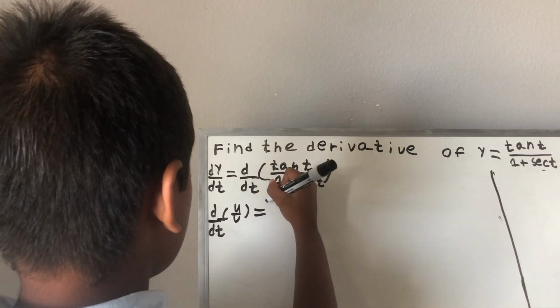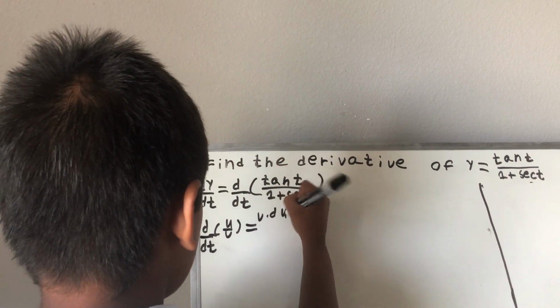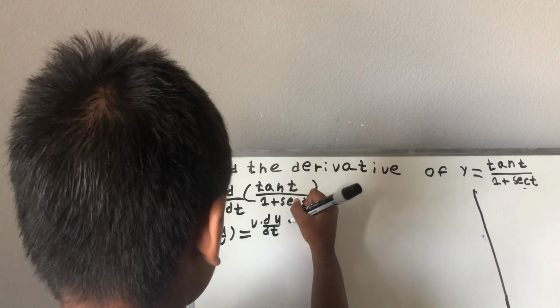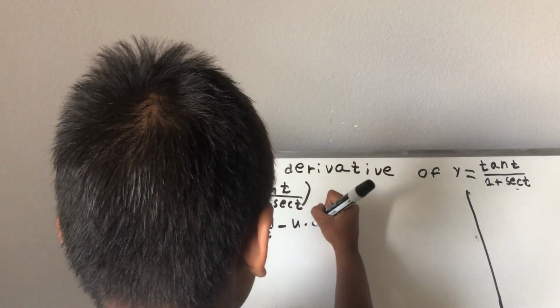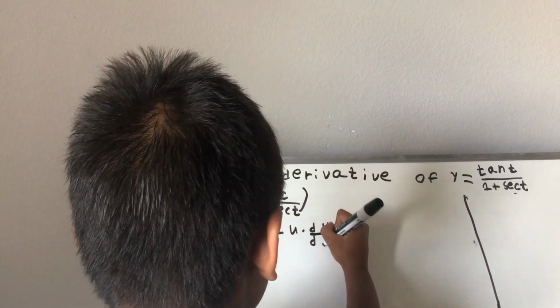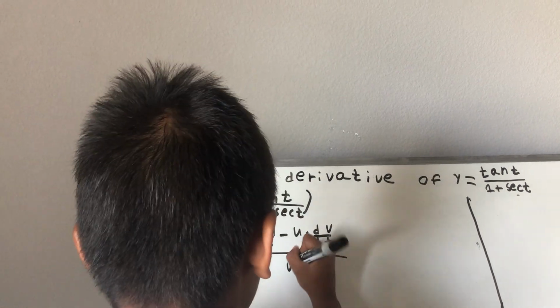is equal to v times du/dt minus u times dv/dt, and whole over v squared.